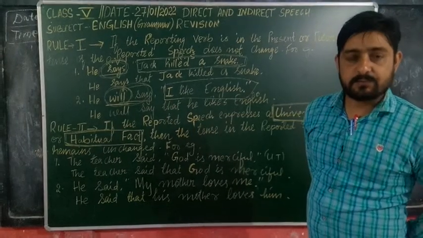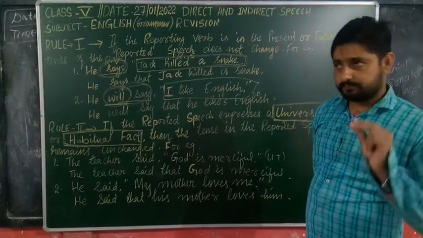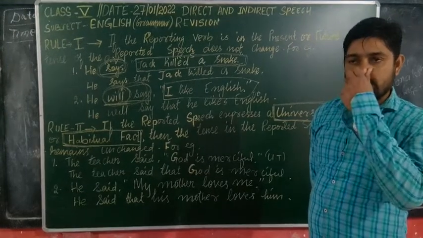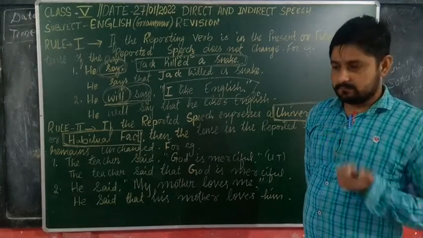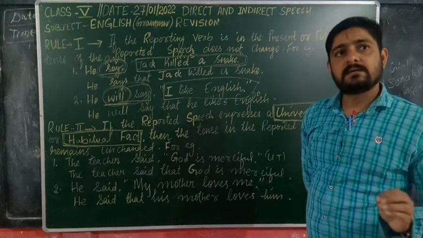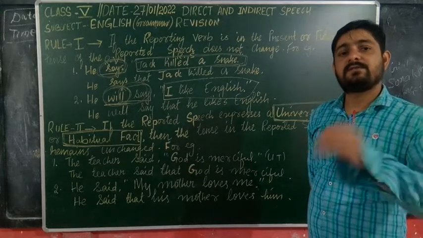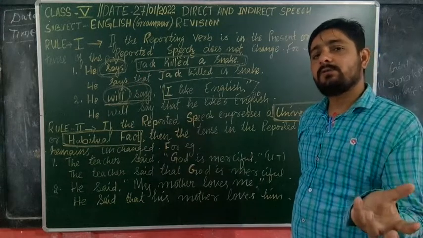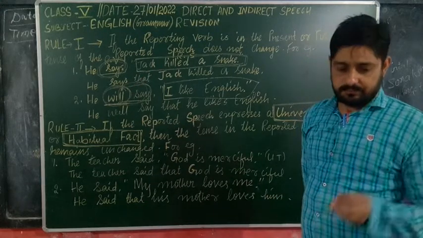So I will give you some questions and some other important points also, like where some words are there. Whenever we change direct into indirect, these words also will change.